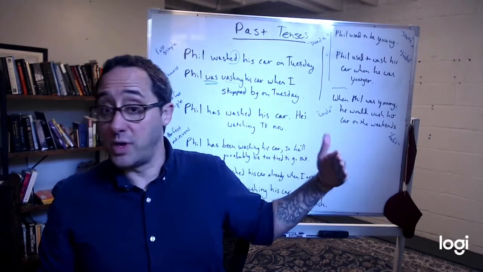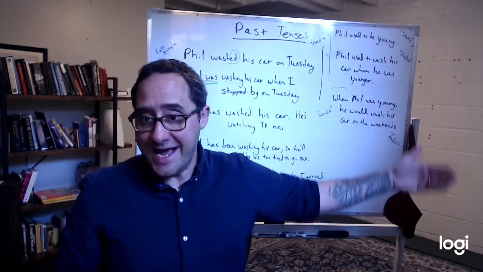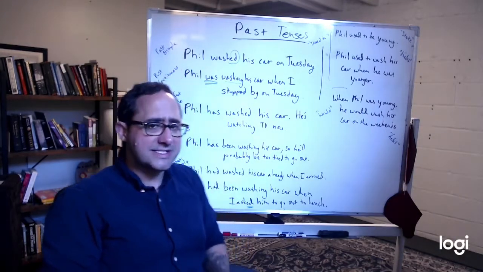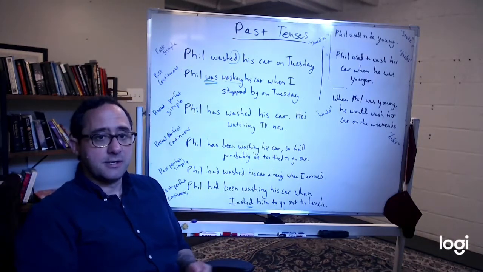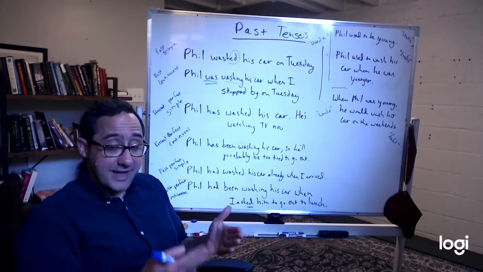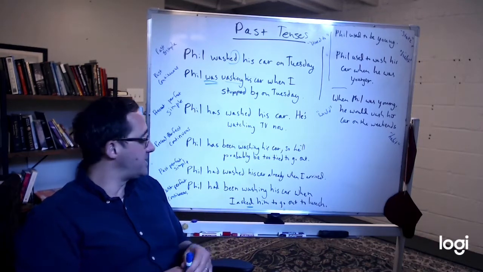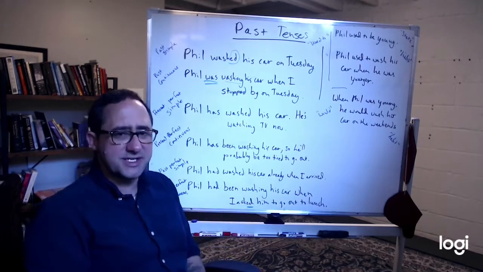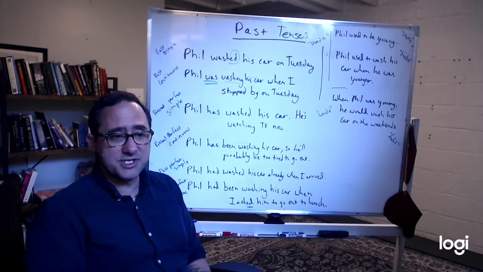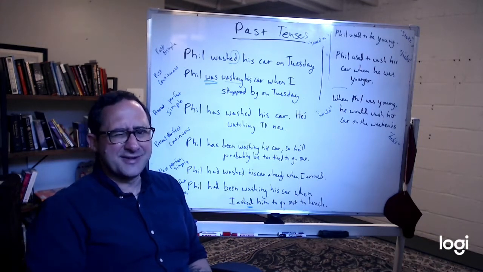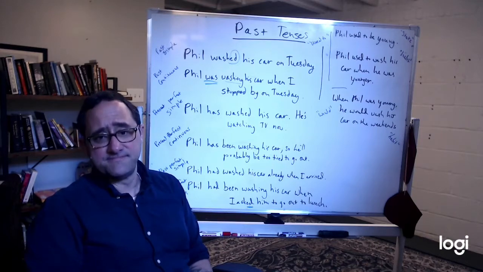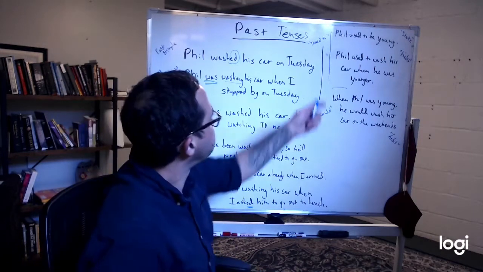So in the past, when I asked him to go to lunch, he had been washing his car. How is this different from he had washed his car? He might not be done at that point. He might not be done. And so it affects, he had been washing his car when I asked him to go to lunch. So I figured he might be too tired to go to lunch. It would affect it in that way.